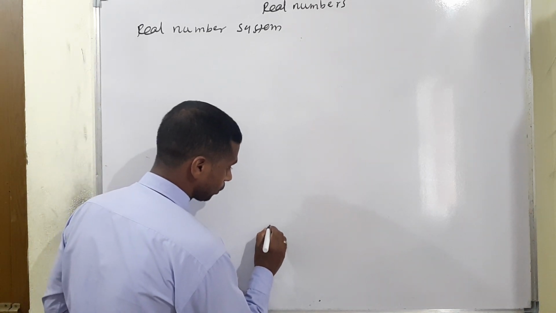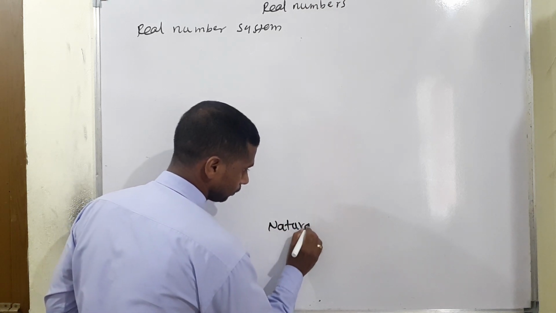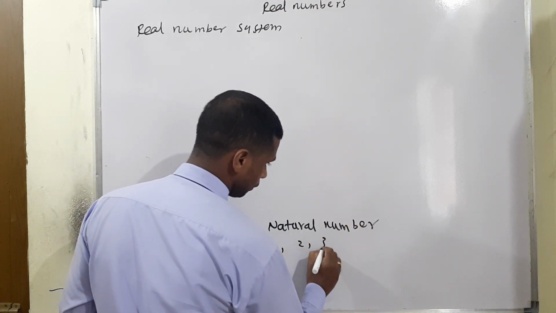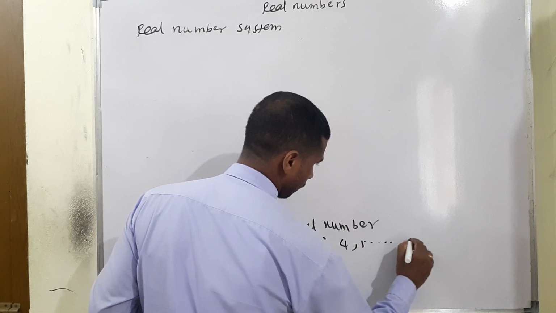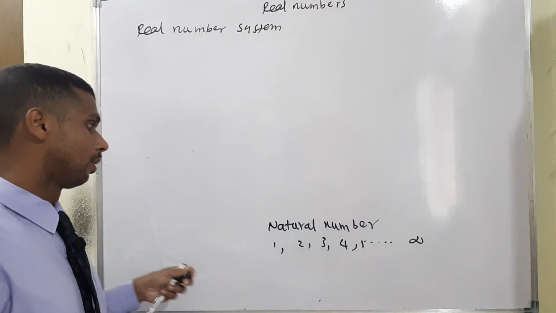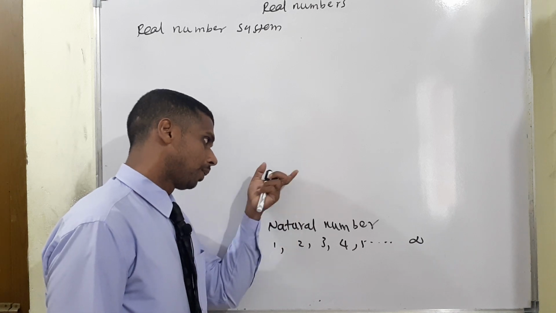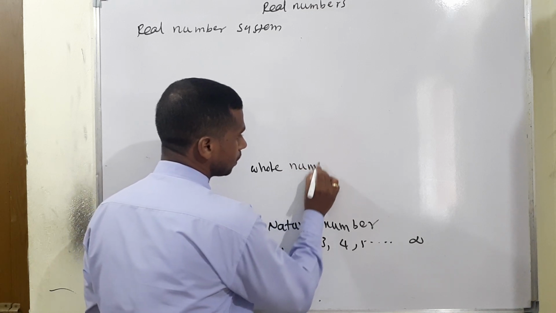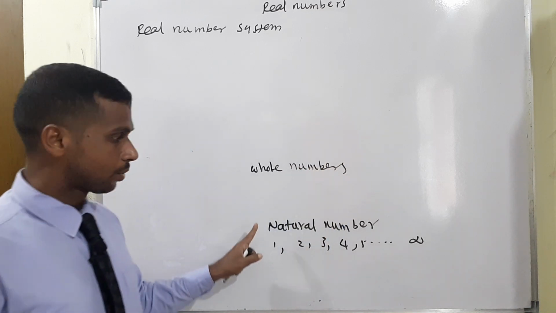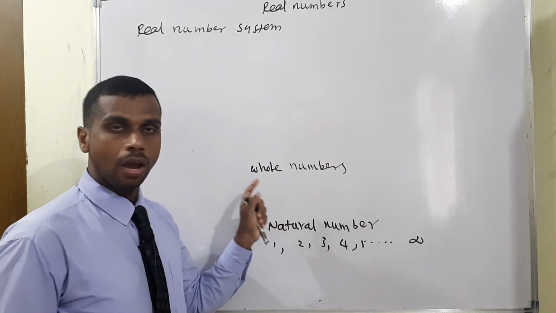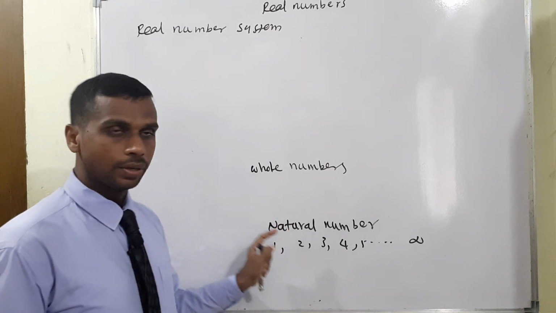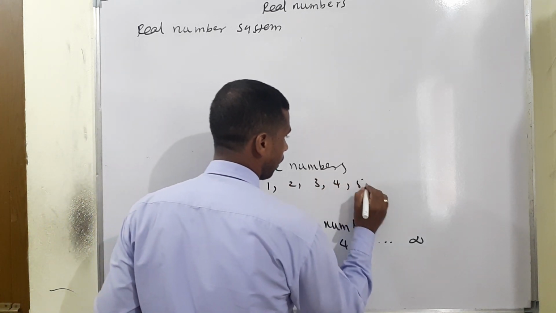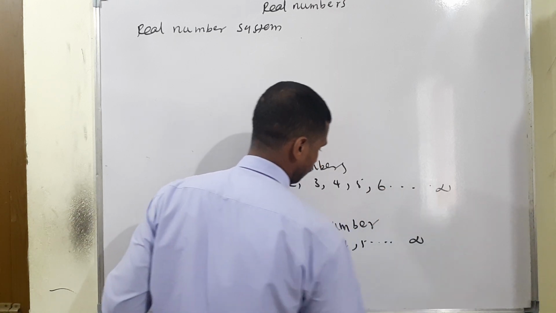So what is the meaning of natural number? Natural numbers are definitely 1, 2, 3, 4, 5 up to infinity, unstoppable. It keeps moving on, isn't it? So what is the difference between whole number and natural number? Whole numbers mean adding 0 to the natural numbers, isn't it? That's why we can say the natural number is a subset of the whole number. Therefore whole numbers are 0, 1, 2, 3, 4, 5, 6 up to infinity.